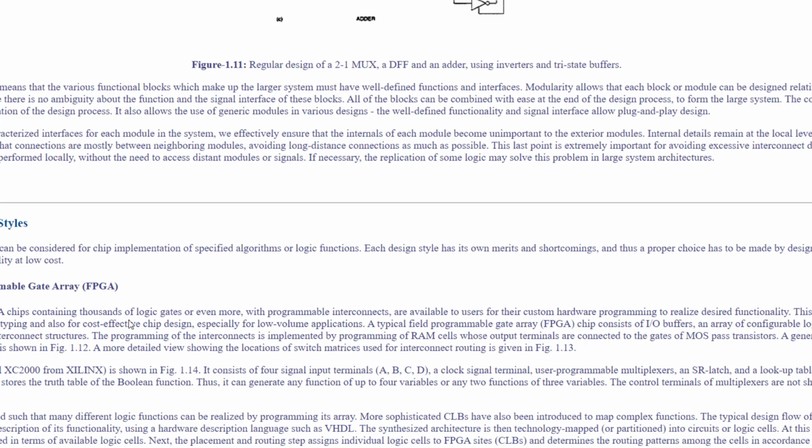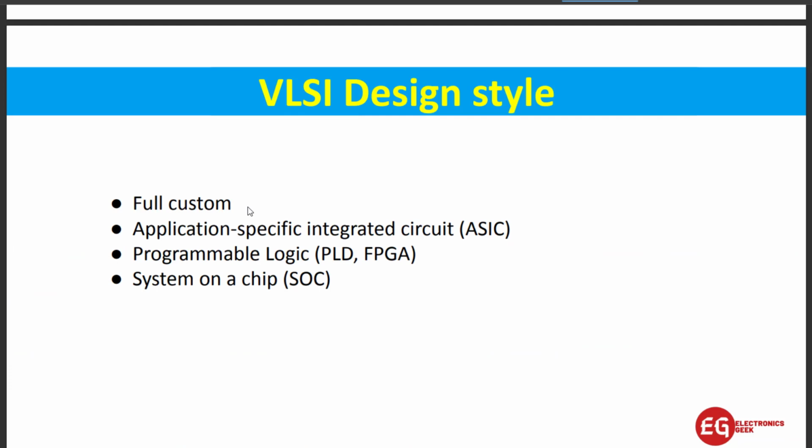So, VLSI design styles. Basically, we have several design styles that can be considered for the chip implementation of a specific algorithm or logic function. Each design style has its own merits and shortcomings, so we have to choose which design style will provide the functionality at low cost. Depending on that, we have the full custom design style, then the application specific integrated circuit design style, the programmable logic design style, that is PLD or FPGA, and the system on chip, that is SoC.